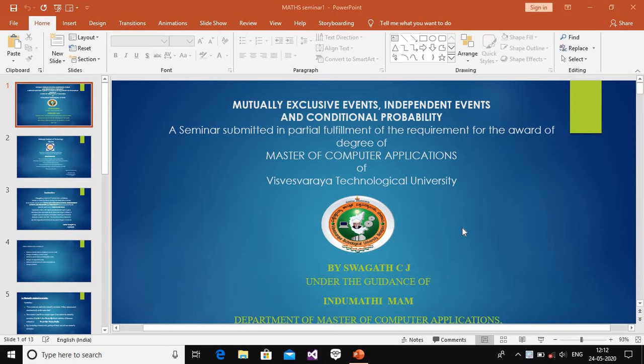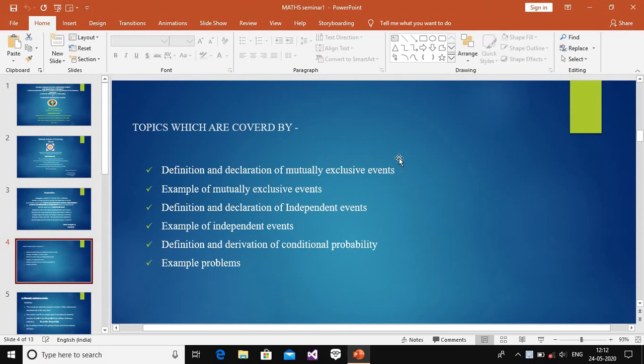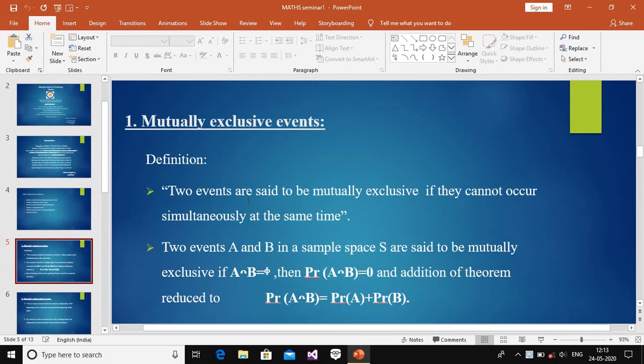Today we are discussing the concepts of mutually exclusive events, independent events and conditional probability. This concept includes the definition and derivation of mutually exclusive events, an example of a mutually exclusive event, the definition and derivation of independent events, an example of an independent event, the definition and derivation of conditional probability, and a problem about this concept. We are going to the next concept.